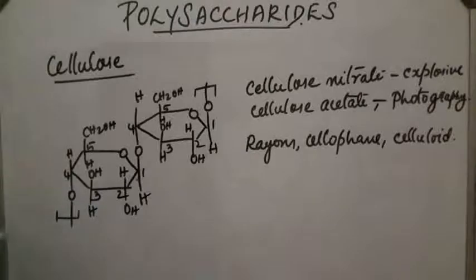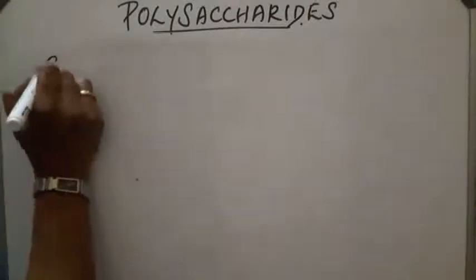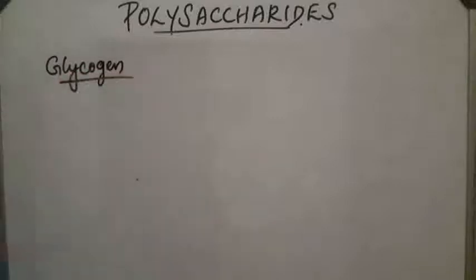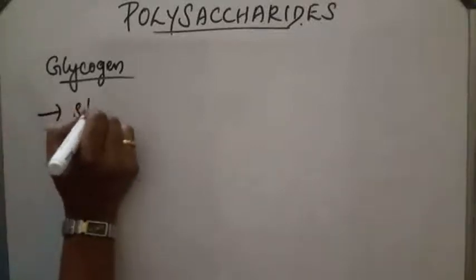Next is glycogen. Glycogen is stored in the animal body.